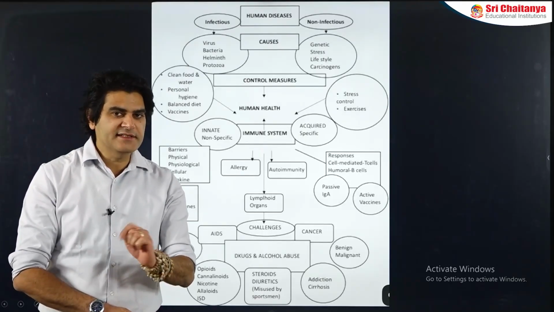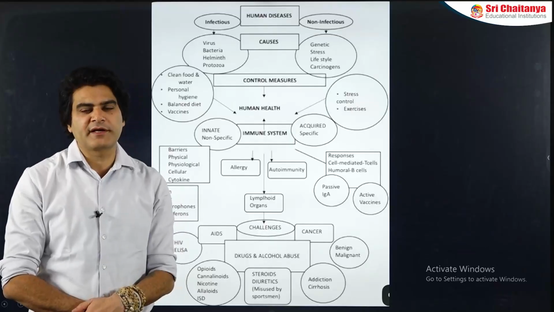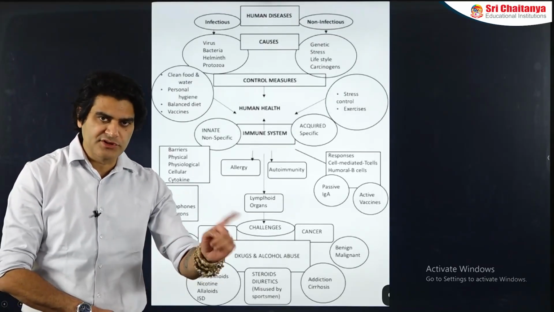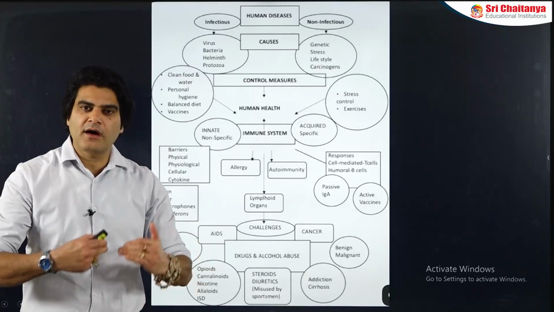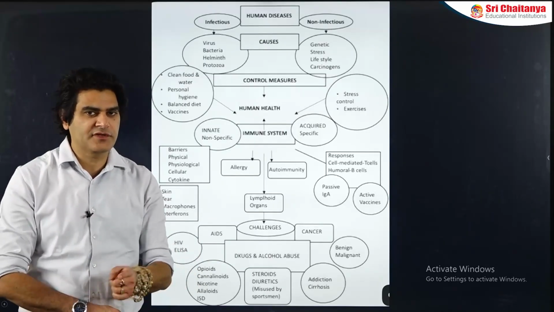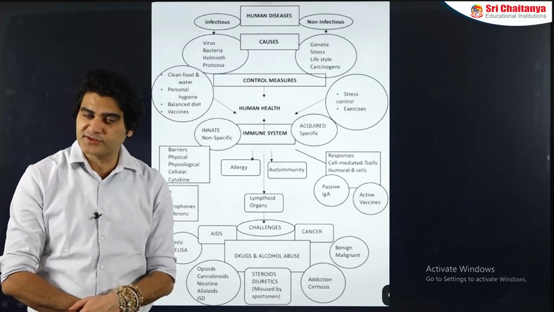On the other hand, the T cells, which are responsible for providing us the CMI, cell mediated immunity, they are also produced in the bone marrow, but they come out of bone marrow in immature form and go to thymus gland, which we have studied in endocrine system also.